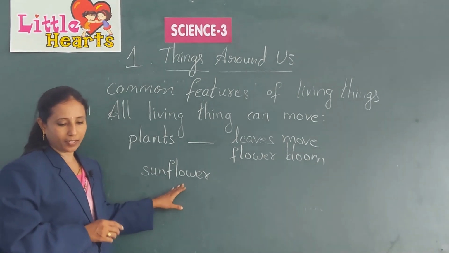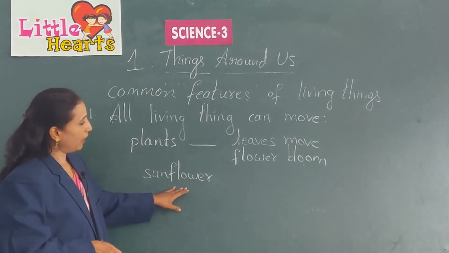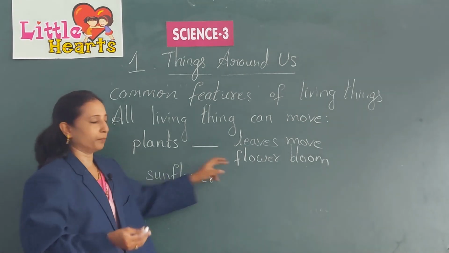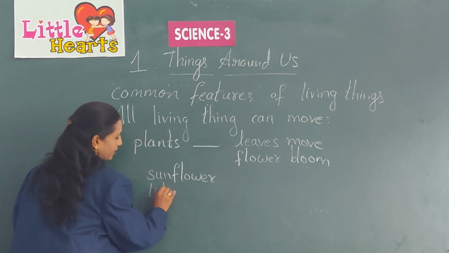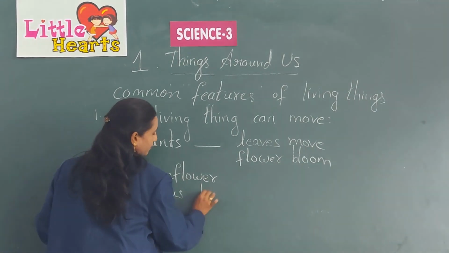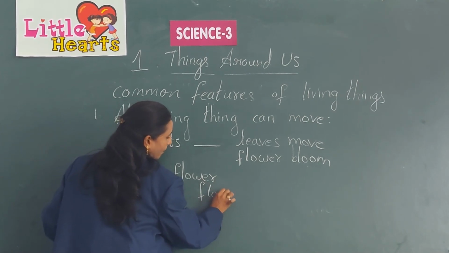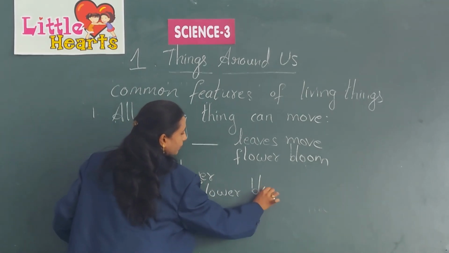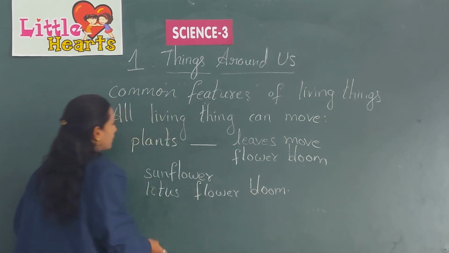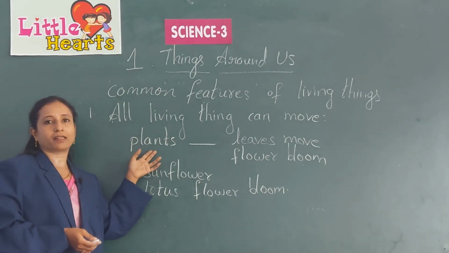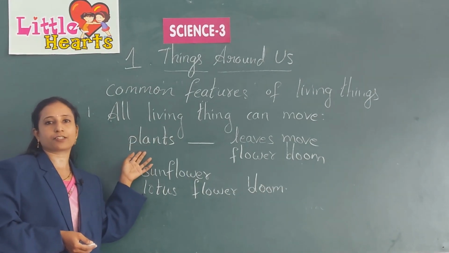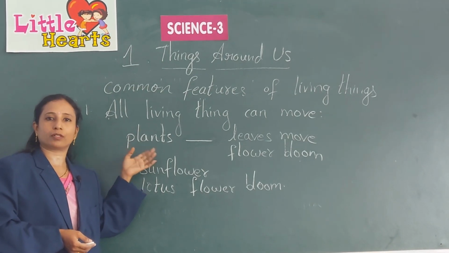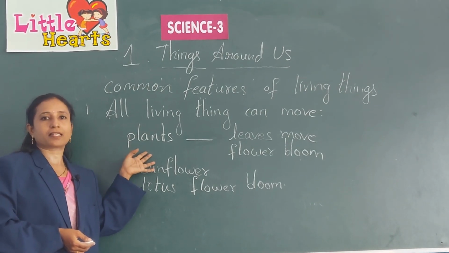And one more example is the lotus flower blooms. So all other animals and human beings move from one place to another place in search of food, water, or for some other purposes.